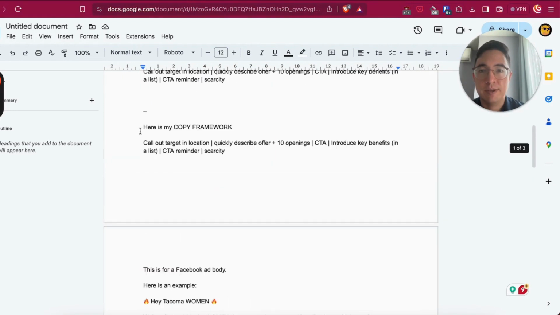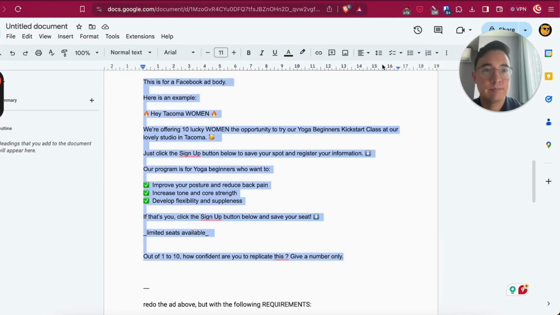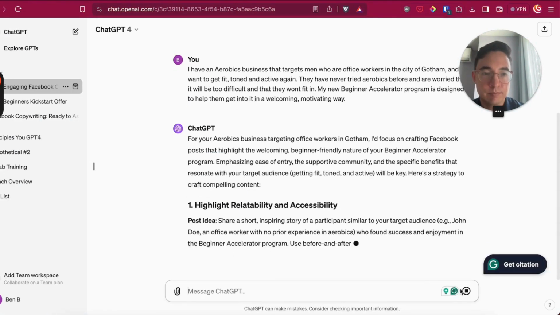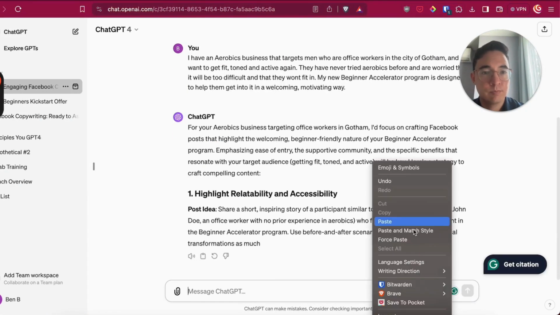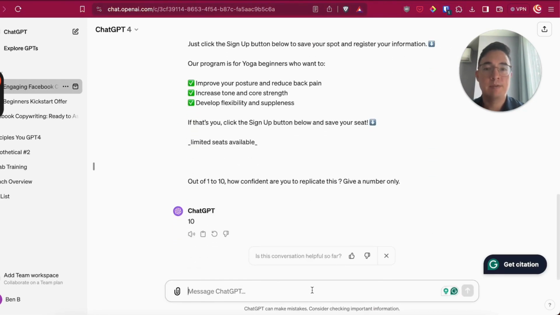Okay, and then I'll give it the copy framework.